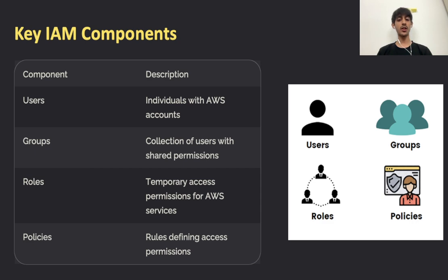These are used to grant temporary permissions to AWS services or external users without needing credentials. And lastly, we have policies. These define what actions are allowed or denied for users, groups, or roles in AWS. Policies are written in JSON format and enforce security rules. So these components together help in structuring access control effectively.